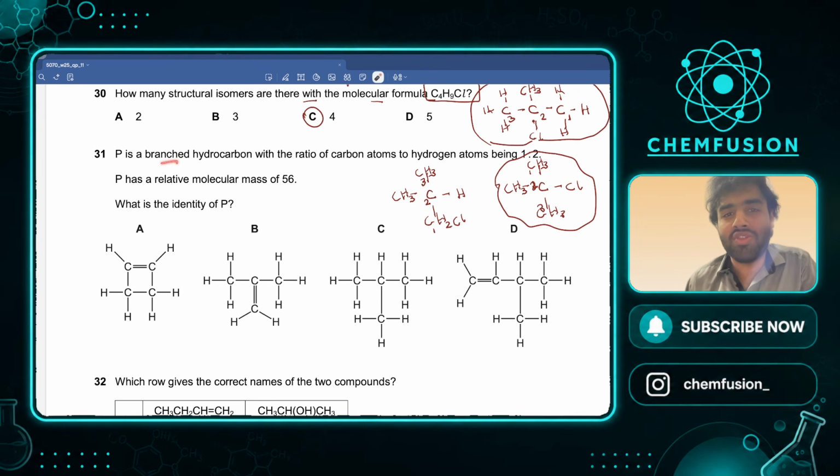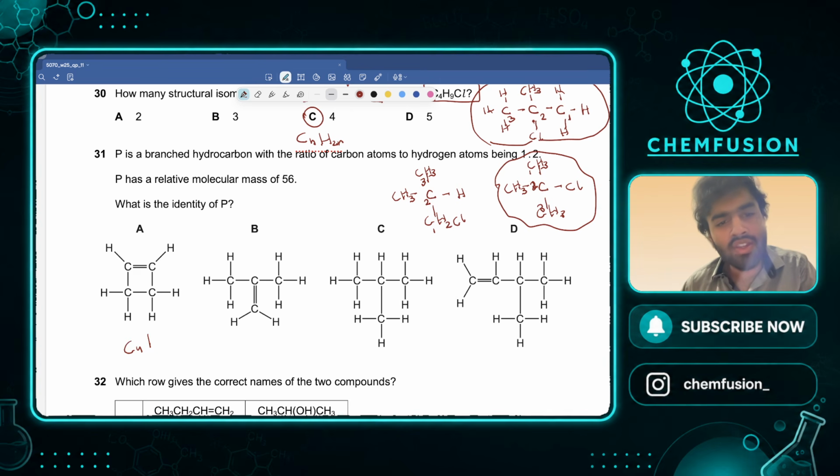P is a branched hydrocarbon with the ratio of carbon atoms to hydrogen atoms being 1 to 2. Okay, it means it must be CnH2n. For as many carbons as there are, there must be double the hydrogens. Okay, this should be an alkene, but since it is branched, it can be a cycloalkane as well. P has a relative molecular mass of 56. Identity of P. Okay, so how many carbons do we have? 4. C4. How many hydrogens? We have 4, 5, 6. This is not CnH2n, because if here it is C4, then H should have been 8. This is wrong.